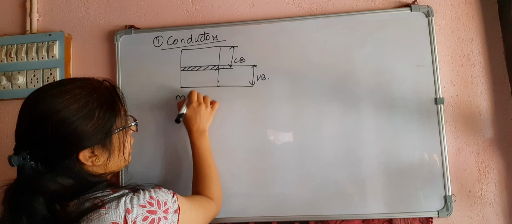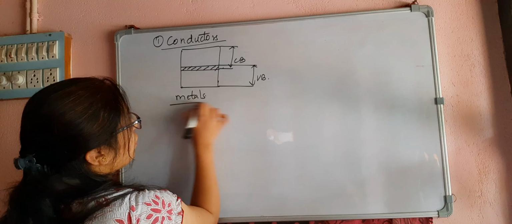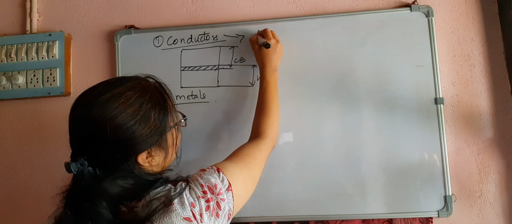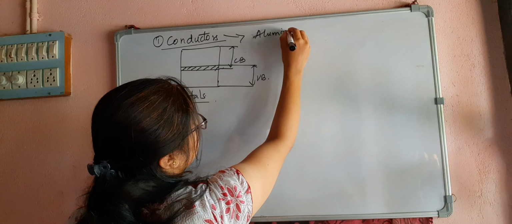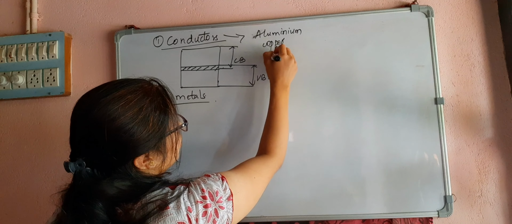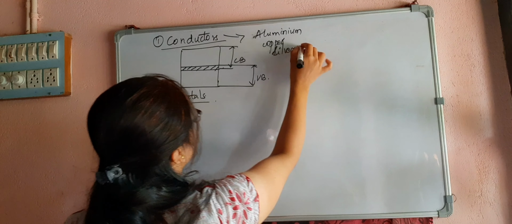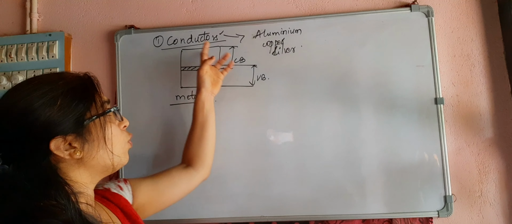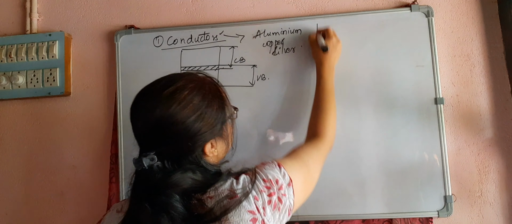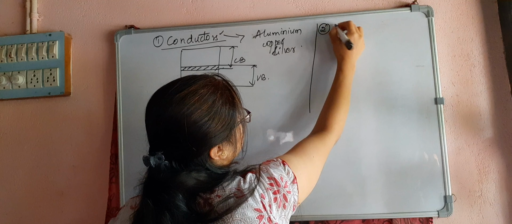They are metals. The examples for conductors can be given as copper, aluminium and silver. They have an overlapping conduction band and valence band. Next, if I consider the insulator,